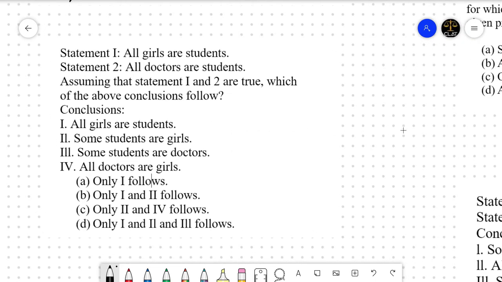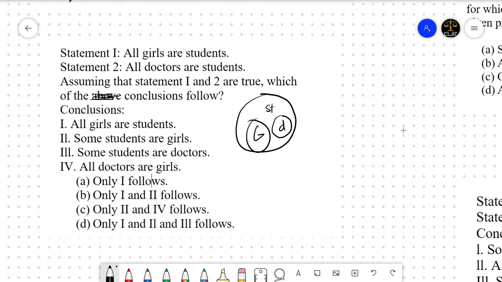Assuming that statement 1 and 2 are true, which of the following conclusions follow? Right. All girls are students, all doctors are students. ये दो statements हैं. Let's make a Venn diagram. All girls are students. And all doctors are also students. है ना? All doctors are also students.